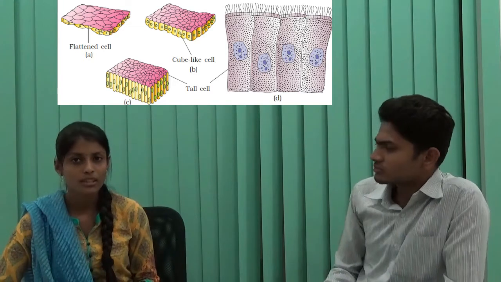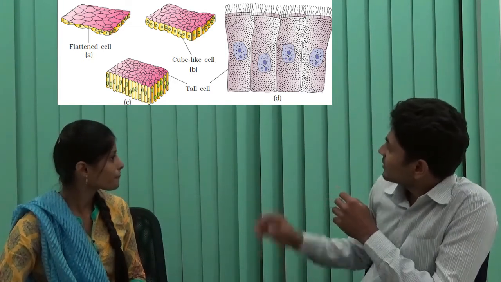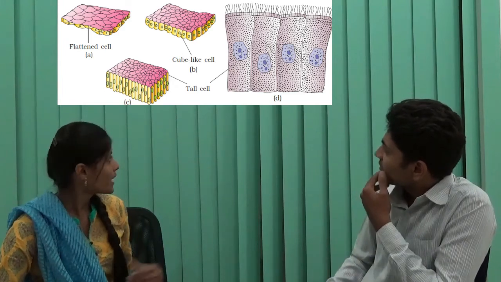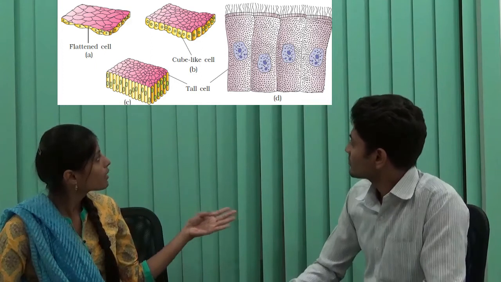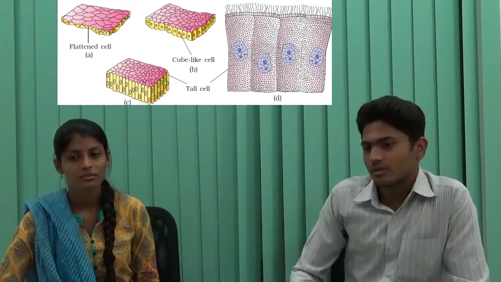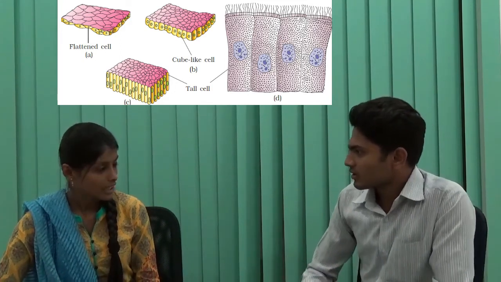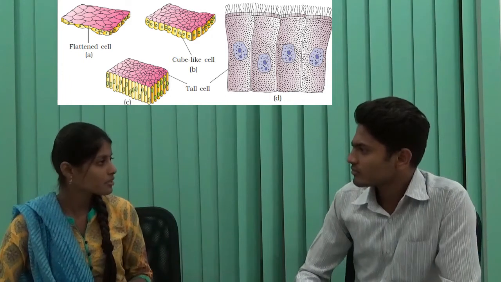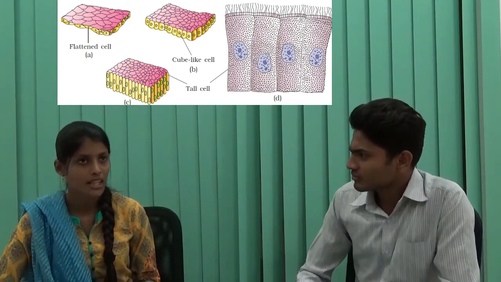And the next one is cuboidal epithelium. From the term cuboid, it's like cube shape. Yes, as you can see, the cells are cube shaped, and in columnar, the cells are like pillars, like columns. So all things are single layer. Yeah, because these are the classifications of simple epithelium. All these have a single layer of cells.